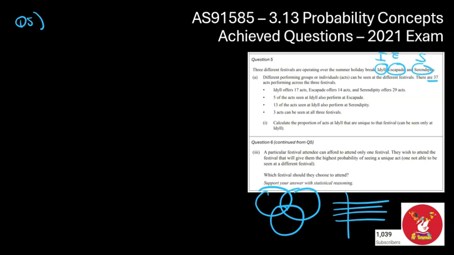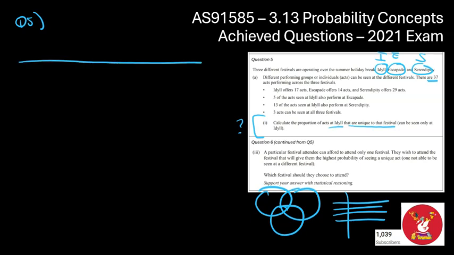Calculate the proportion of acts at the I festival that are unique. The wording of this question is actually quite interesting. Let's not worry about the question itself for now. Let's put a big question mark here. Let's get into drawing the table with all the information we've got, which is the main part of the question, and then I want to come back to the question of what it's actually asking. So let's sketch a bigger table.